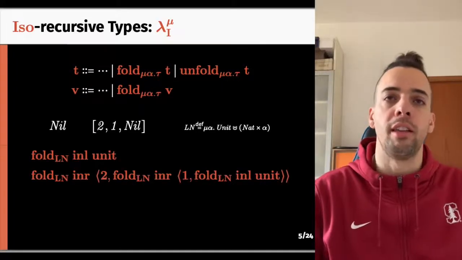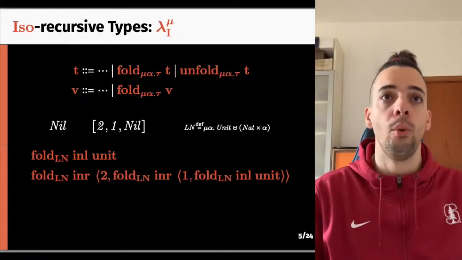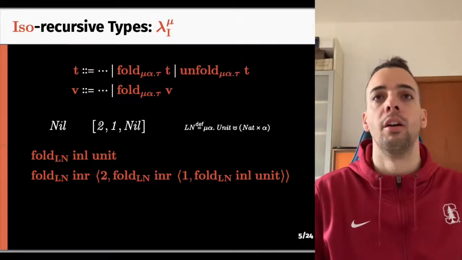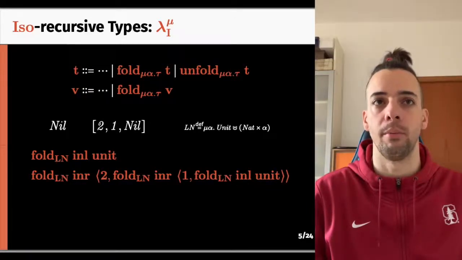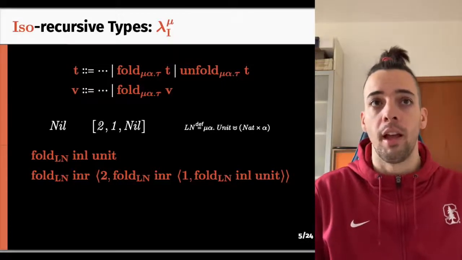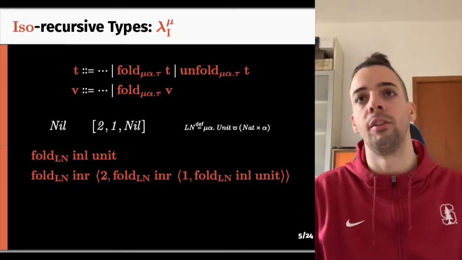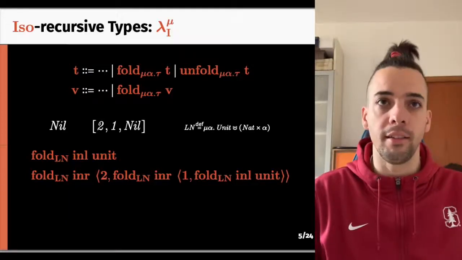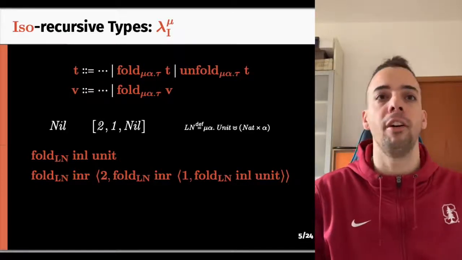In order to define the empty list nil, or the list made of two elements 2 and 1, we need to add a syntactic marker fold anytime we're dealing with a term or a value of a recursive type. So nil is a fold of an inl of unit, and the list 2, 1 is a fold of an inr of a pair of a 2, and then another list, so a fold of an inr of a pair with a 1, and finally the empty list.